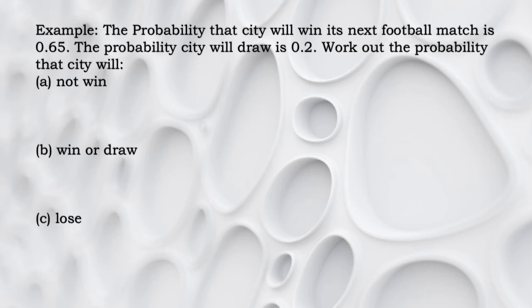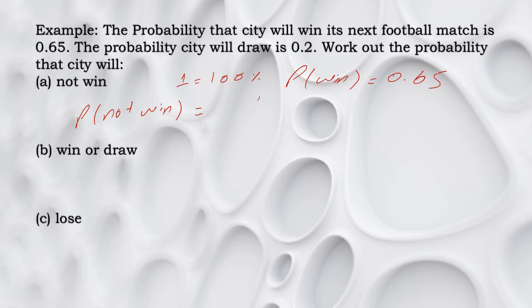Since the total probability is always equal to 1 whole, meaning 100%, the probability of win plus the probability of not win is equal to 1.